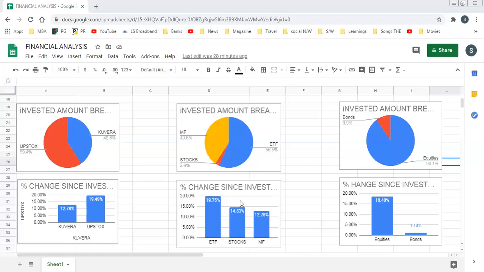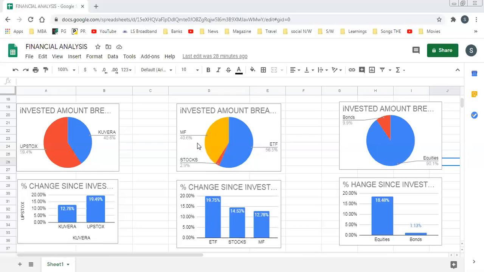Now, if you combine these two graphs and observe, I invested more in ETF. 56.5% I invested in ETF, and here the percentage is also coming 19.75%. Highest profit percentage I got in ETF, whereas I invested very little in stocks, that is 2.9%, but here it is showing the second highest, 14.53%.